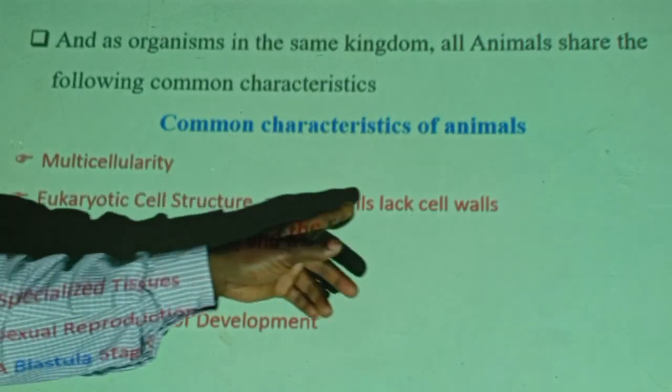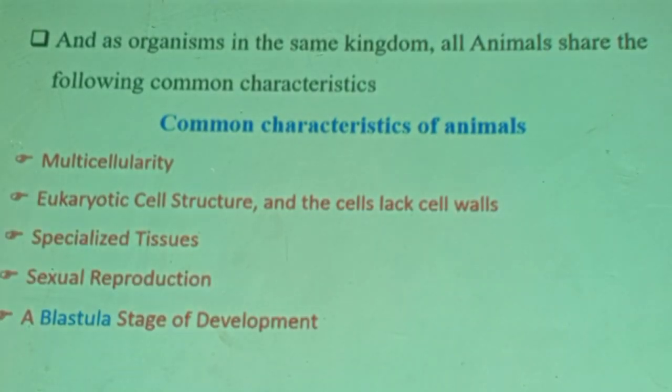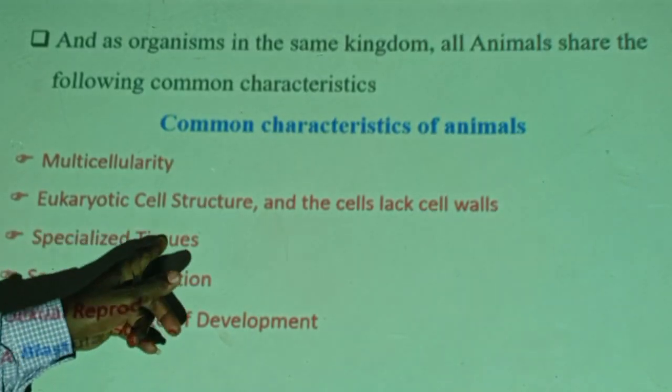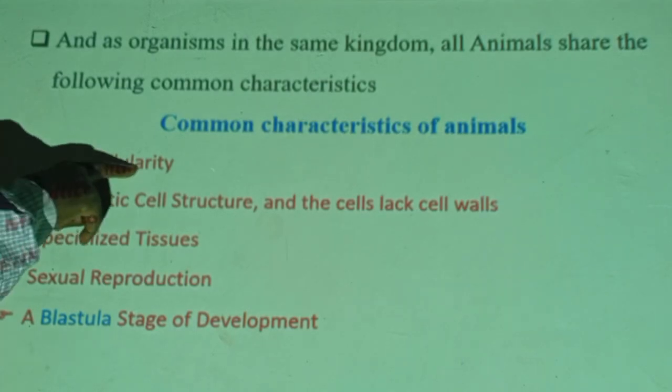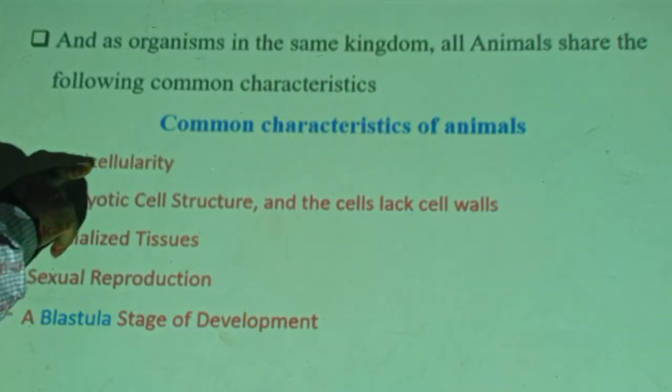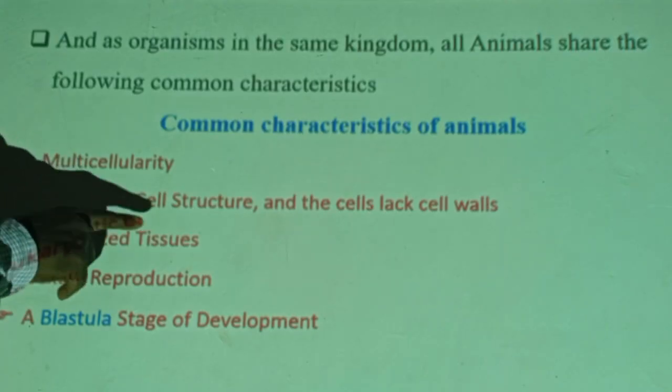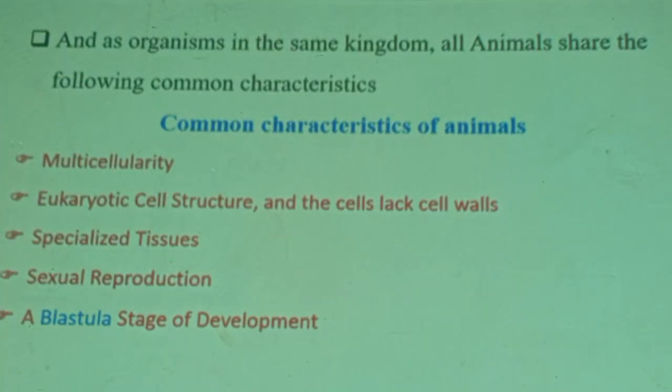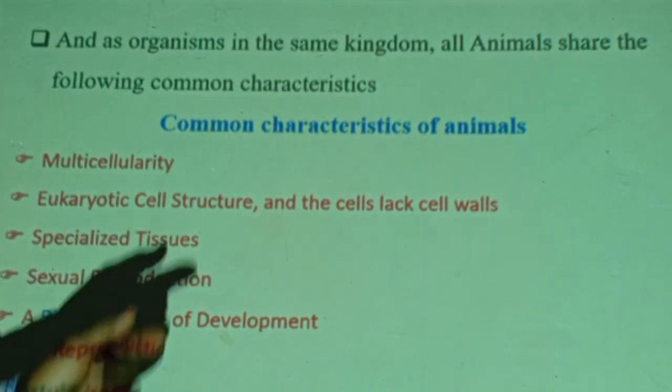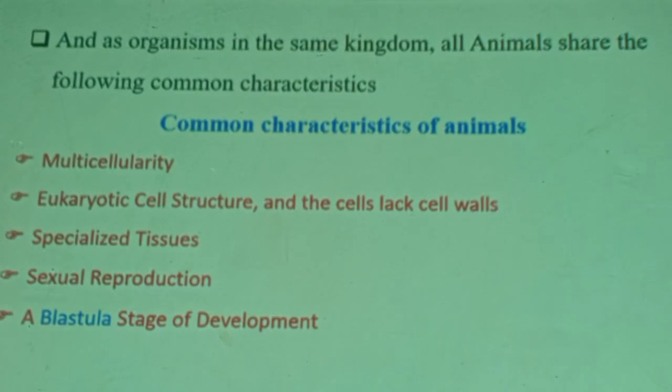Eukaryotic cell structure, and the cells lack a cell wall, unlike plant cells, unlike bacterial cells, unlike fungal cells. Animal cells do not have a cell wall. Therefore, it is a unifying common feature. The other is specialized tissue. That means animals are multicellular, made of many cells, and also of different types of cells. Not only the number, the types of cells are also different. So similar cells come together to form at least tissue. Therefore, if you ask about the group of organisms under Animalia, they must have at least which level of organization?